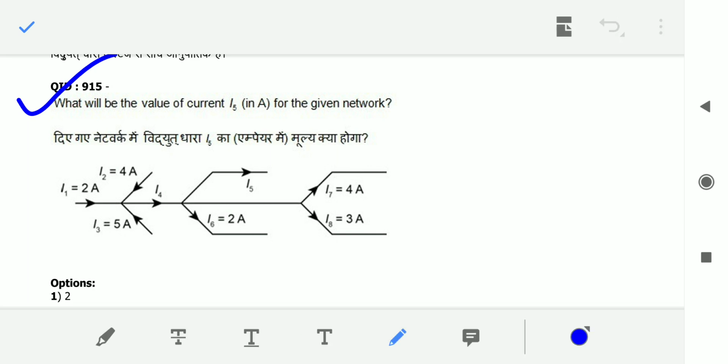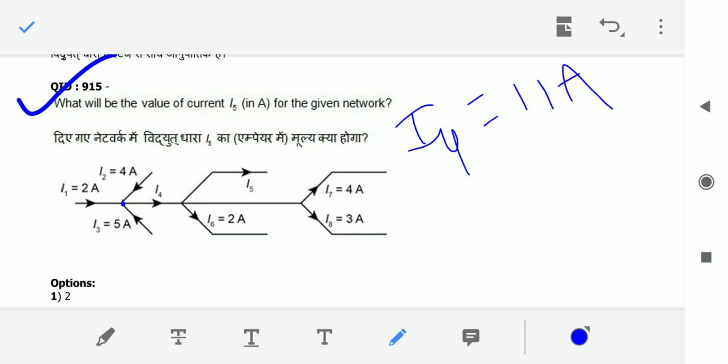If you observe carefully at node 1, 2 amperes are entering, 4 amperes are entering, and 5 amperes are entering. So the entering currents are 2 plus 4 plus 5, which is 11 amperes. The outgoing current is only I4, so I4 equals 11 amperes.